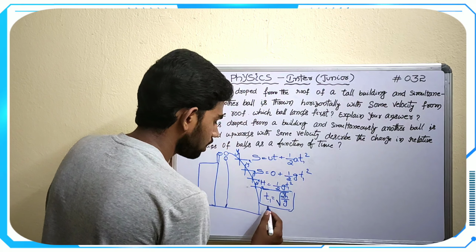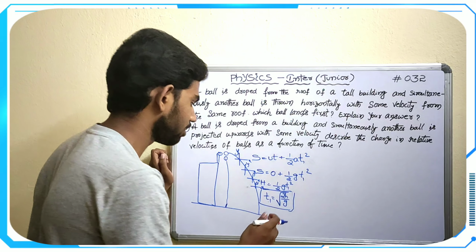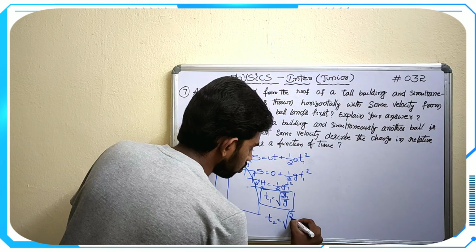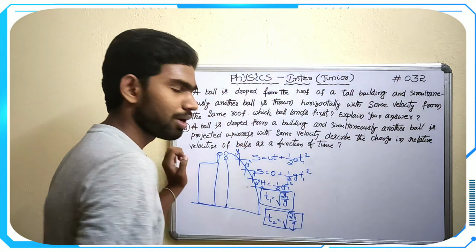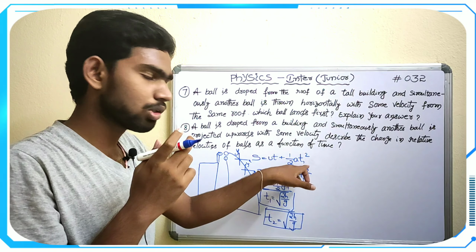Next it will be the same as before, and t2 equal to root 2h by g, but we have to write the components as sy, uy, and here no change.